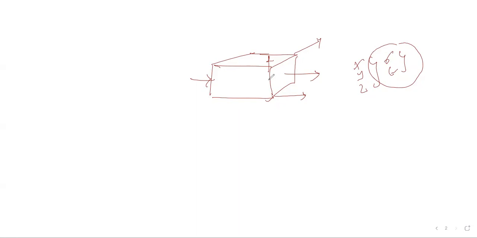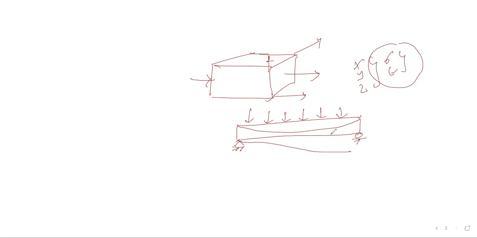Now the next point is that transverse sections which were plane before bending remain plane after bending. For example, there is a simply supported beam having a rectangular section. Think of some such simply supported beam. I will apply a load on it. As a result of the application of load, your beam will deform like this. Yes or no? Just a minute. As a result of the application of load, your beam is deformed like this. This is nothing but the deformation of the beam due to application of load.